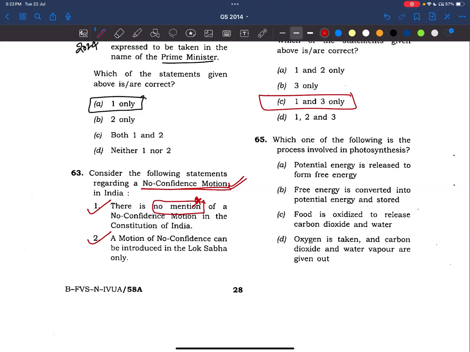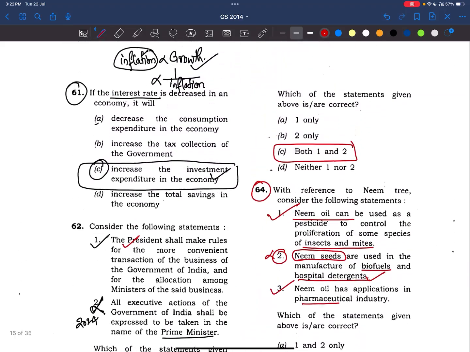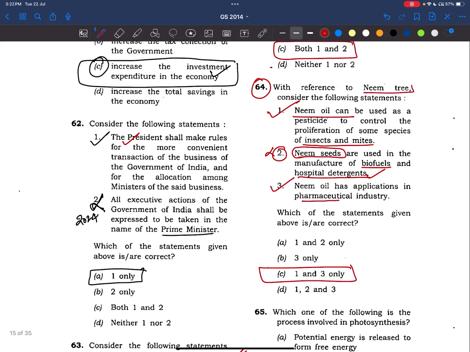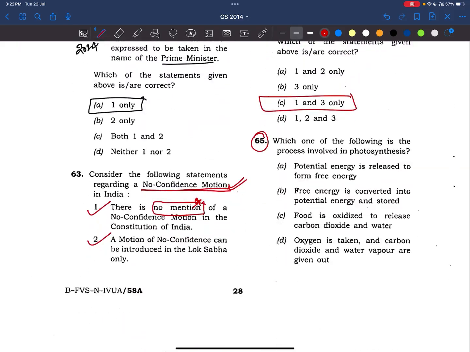I'll prepare and I'll share in the Telegram, friends. Okay. Now coming to name tree, we'll try to make some points about name tree. Okay. Now let's go to the 65th question.